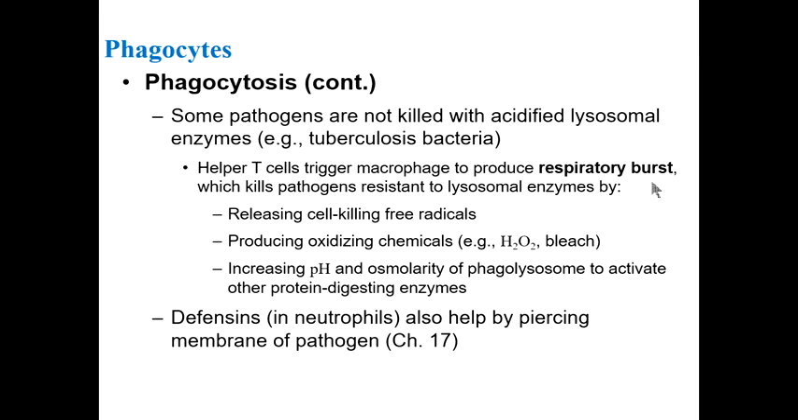So the respiratory burst, and here's what that includes: releasing cell-killing free radicals, producing oxidizing chemicals like hydrogen peroxide, increasing pH. All of these things are occurring in this respiratory burst to destroy the pathogen when the lysosome toxins themselves cannot. That's in a macrophage, but if we're in a neutrophil, we have something called defensins, which we've seen in a previous chapter, that help pierce and destroy the pathogen.